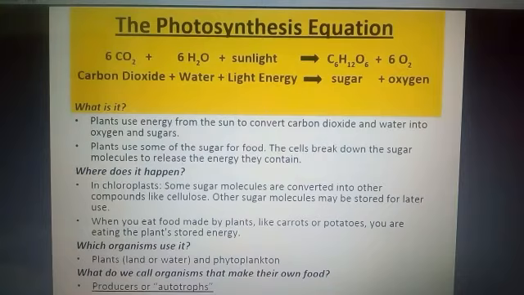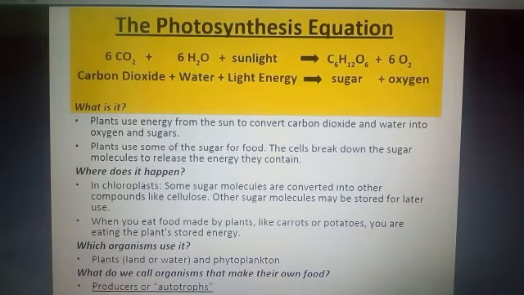Then look at this. This is the word equation for the process of photosynthesis. I have summarized it in the form of a word equation as well as a chemical equation. Look at this word equation. I have written the reactants towards the tail and the products towards the head of the arrow. Carbon dioxide and water are the reactants, or the raw materials, and they are converted into sugar, which is the product, and oxygen, by using light energy.